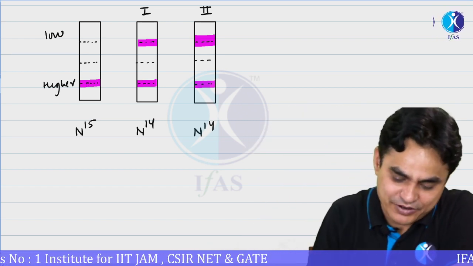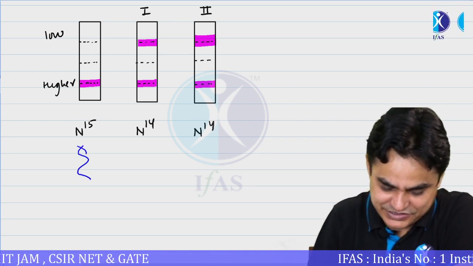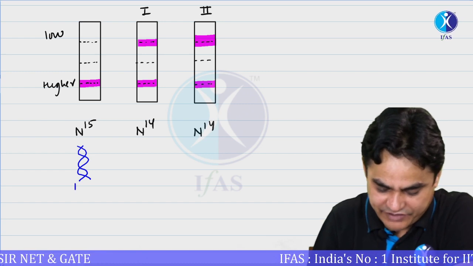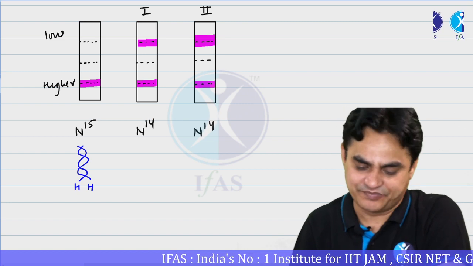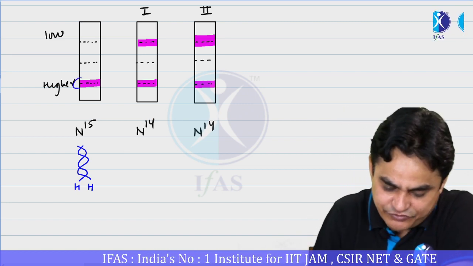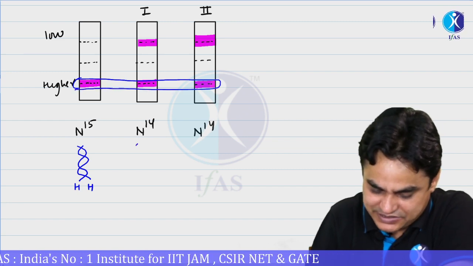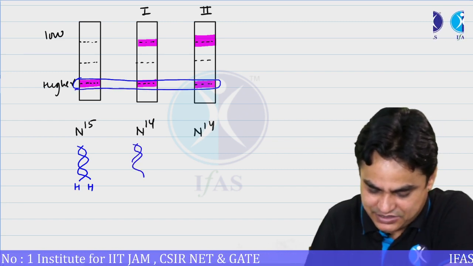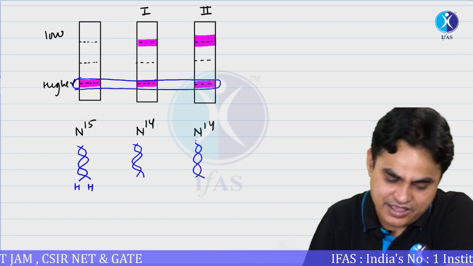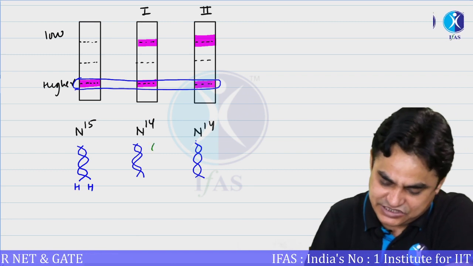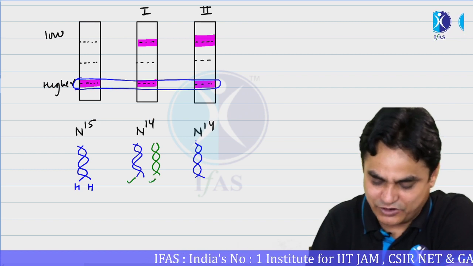Why conservative? Because let's say that these are the two DNA strands, double strand DNA. Both are heavy, and I am drawing these heavy strands in blue color. If DNA replication is conservative, then these bands should appear from one generation to the next generation. This DNA should always appear. It should remain conserved, and whatever DNA is being synthesized should be of the new type. It should be like this. So you are getting one band of this, another band of this.